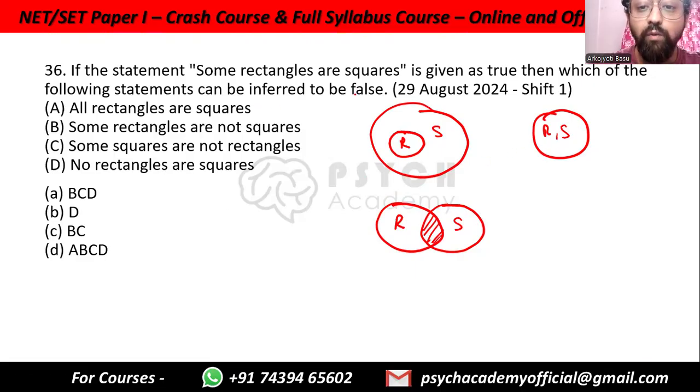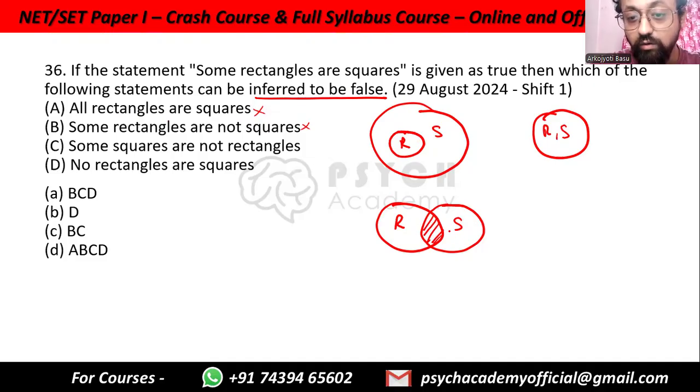So based on this, what can we say? Which of these can be inferred to be false? Now, all rectangles are squares. It is possible that all rectangles are squares. So we cannot directly infer it to be false. Some rectangles are not squares. See, this can also be true. Some squares are not rectangles.